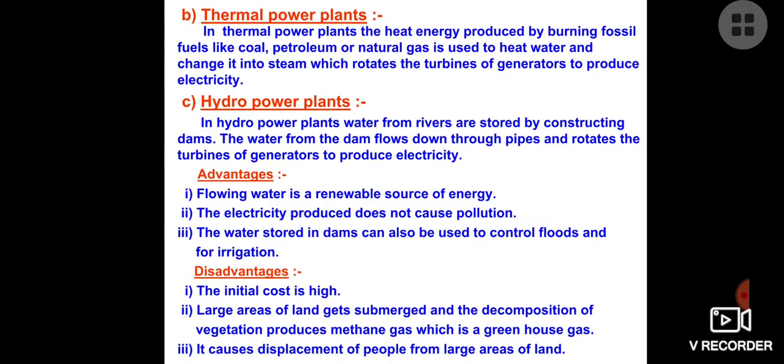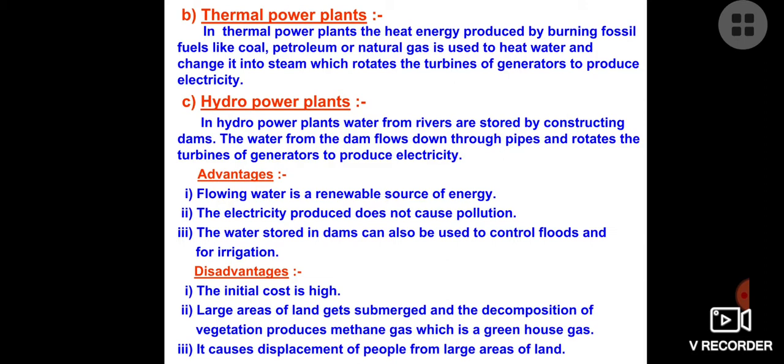Now after that we'll go to the next, thermal power plants. What are thermal power plants? In thermal power plants, the heat energy we produce, like when we burn fossil fuels, is used to convert water into steam.